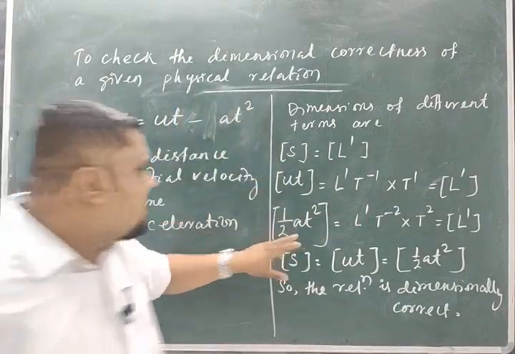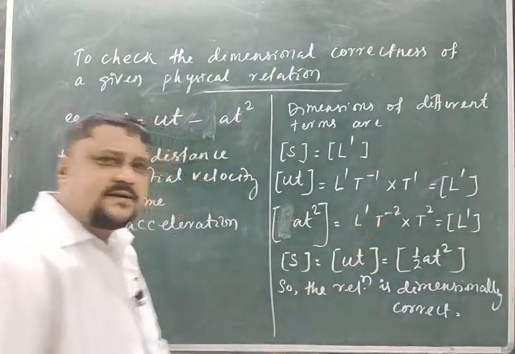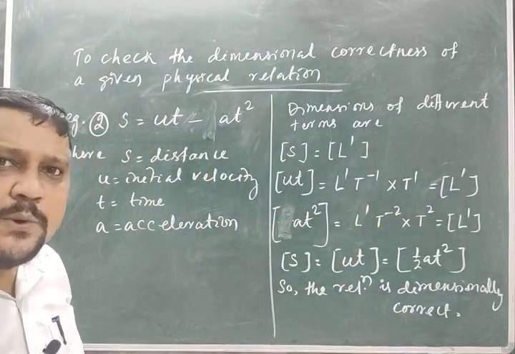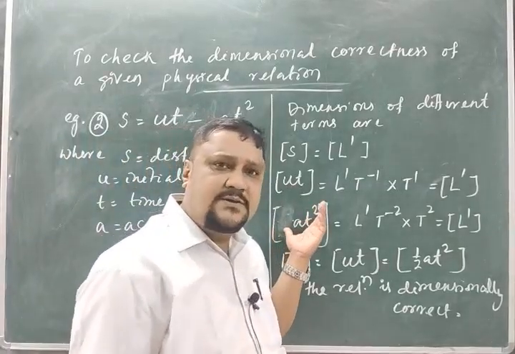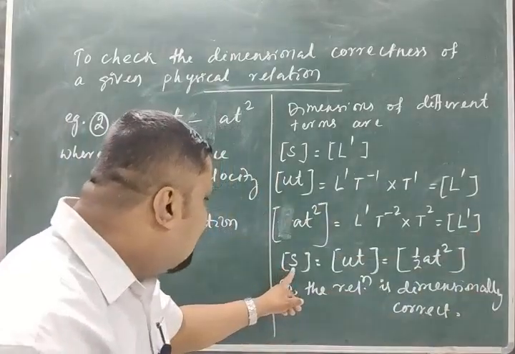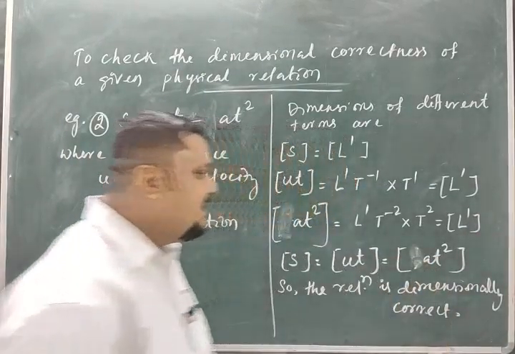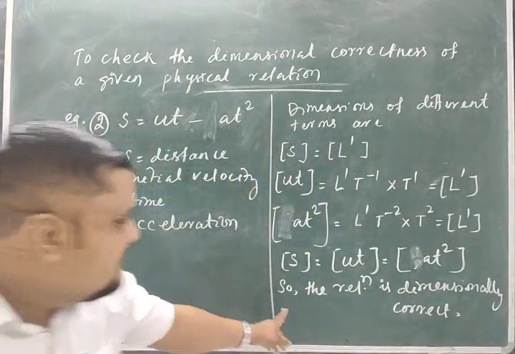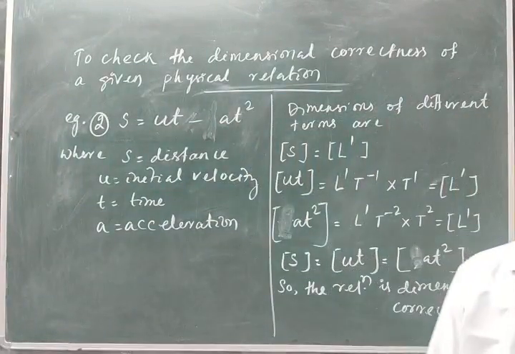This term is not half at square, it is at square. Is there any change in the dimension? No. Whether it is half or not, there is no change. So this is the same L1. So as you got, s is equal to ut is equal to at square. So now I can write, the relation is dimensionally correct.